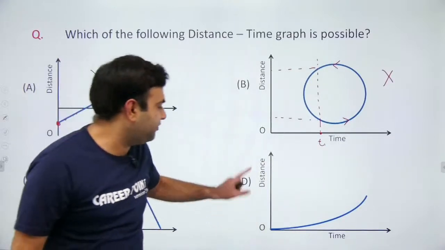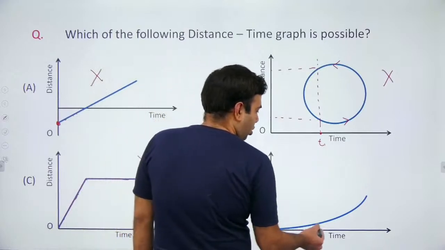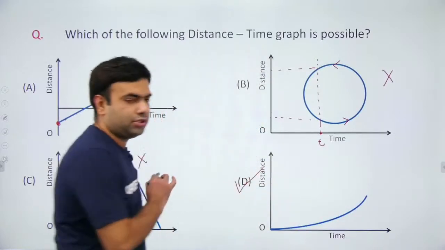Now see graph D. According to graph D, the distance is always increasing. So it is the only correct option.